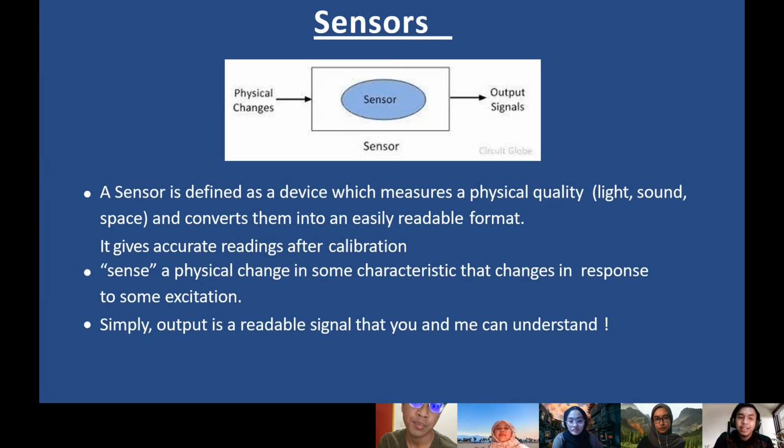So what is a sensor? Firstly, a sensor is defined as a device which measures a physical quantity, such as light, sound, and space, and converts it into an easily readable format. It gives accurate readings after calibration. A sensor senses a physical change in some characteristic that changes in response to excitation. So basically, it simply outputs a readable signal that you and I can understand.